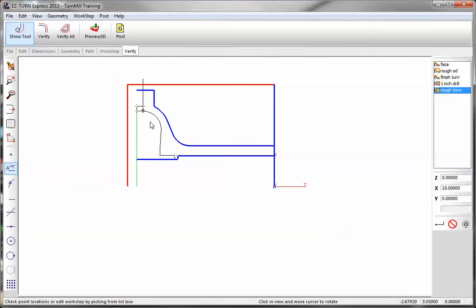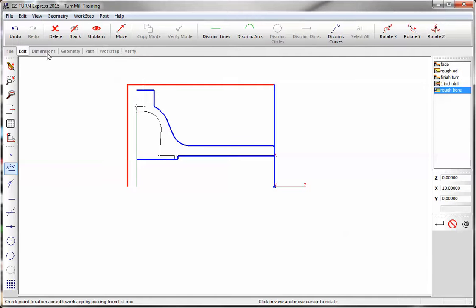Okay, now we're going to use a sub spindle. So we're going to go edit, we're going to go move, we're going to go from the front of the part to the back of the part, and we're going to choose sub spindle in the list box.